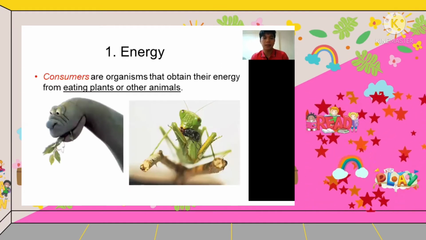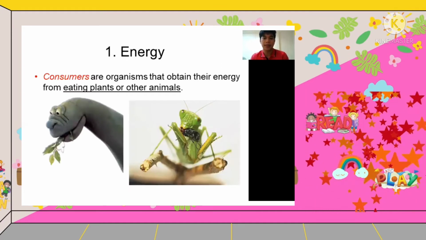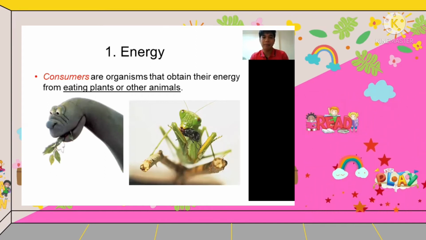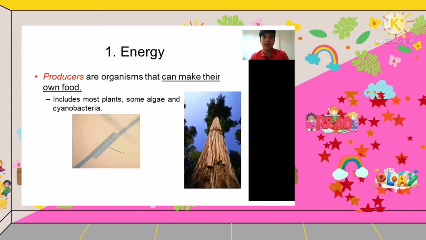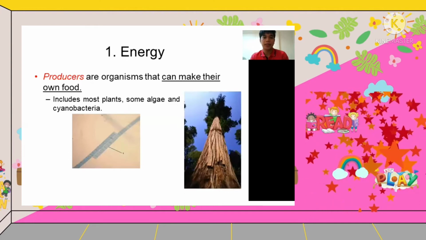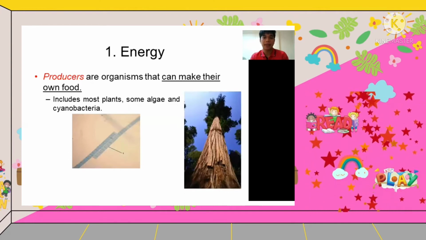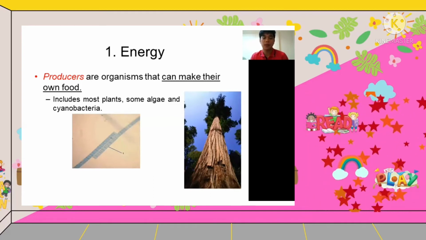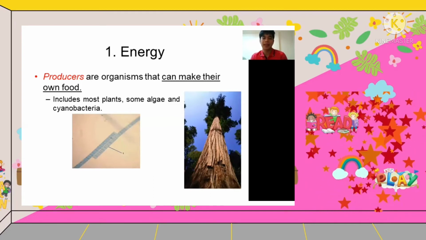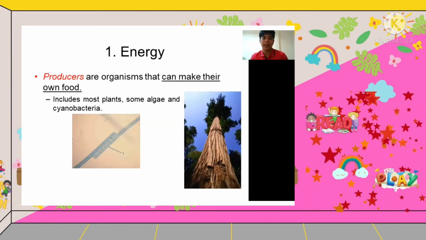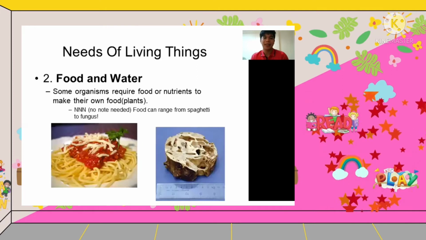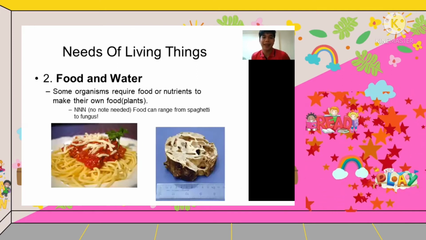Next is energy. Consumers are organisms that obtain their energy from eating plants or other animals. Producers are organisms that can make their own food. They include most plants, some algae, and cyanobacteria, as you can see in the picture.